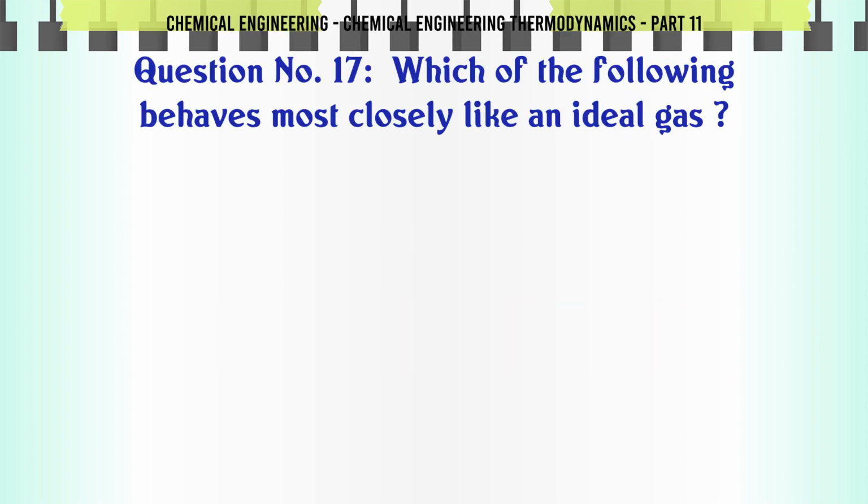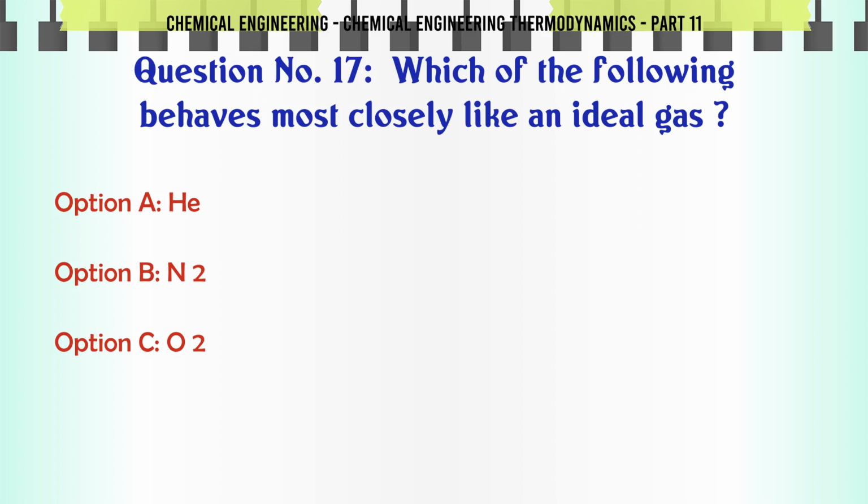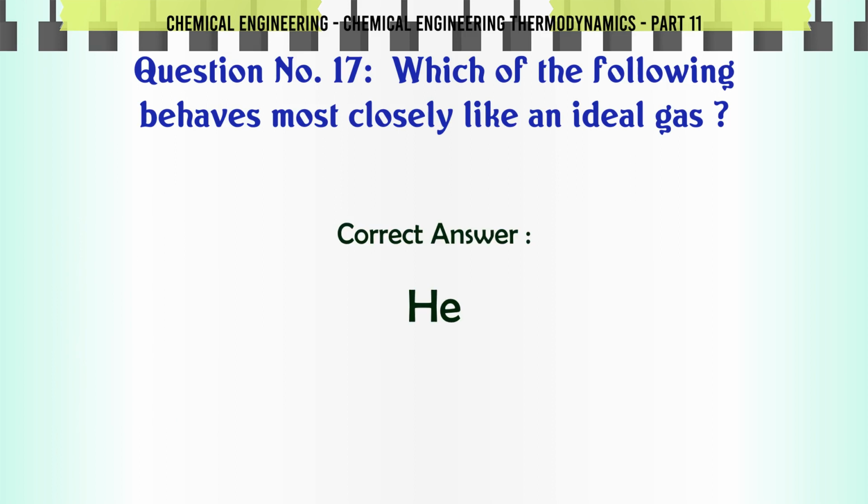Which of the following behaves most closely like an ideal gas? A. He, B. N2, C. O2, D. H2. The correct answer is He.